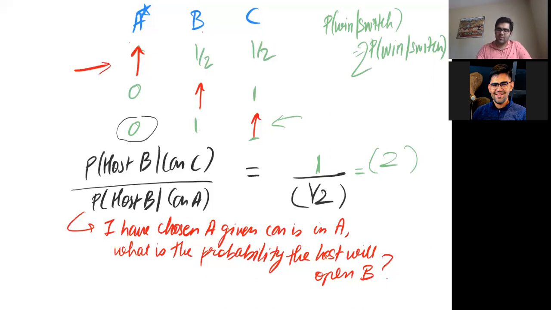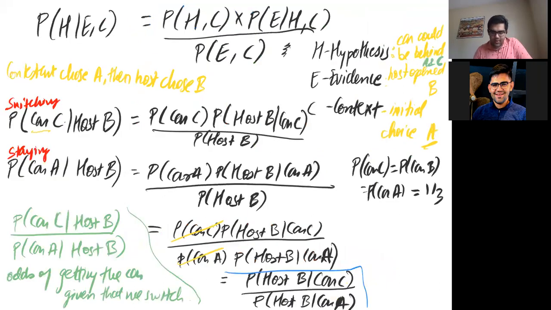Okay, so that's the Monty Hall problem. Again, something just last to think about. We had the two probabilities that we wrote: P of winning the car by switching, that is choosing car C given host B, given that we had earlier chosen A. Both of them, choosing car C, that is the switching case, and choosing car A, that is the staying case, and we found the probability.